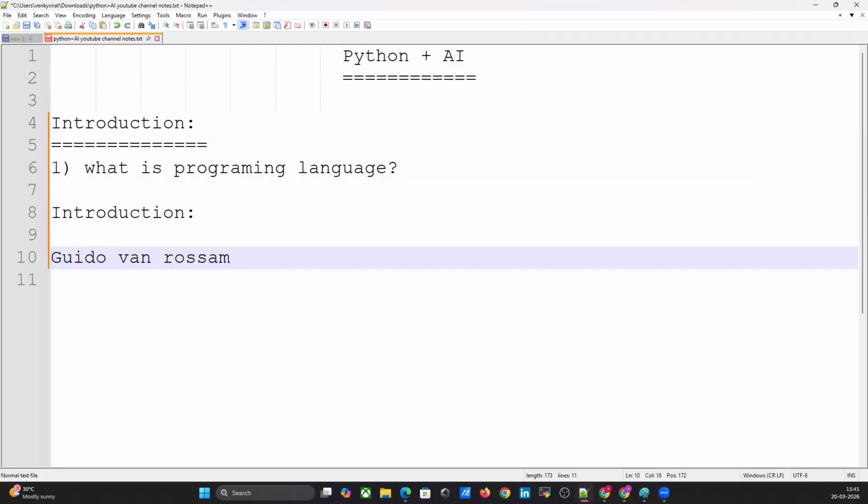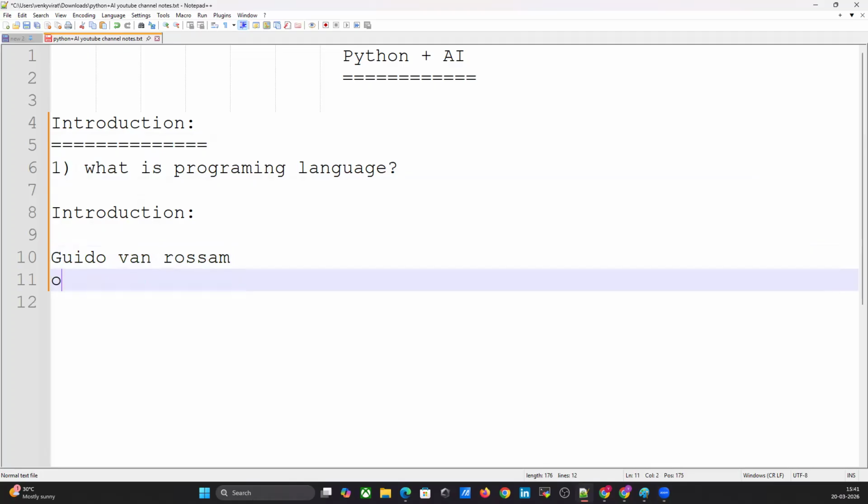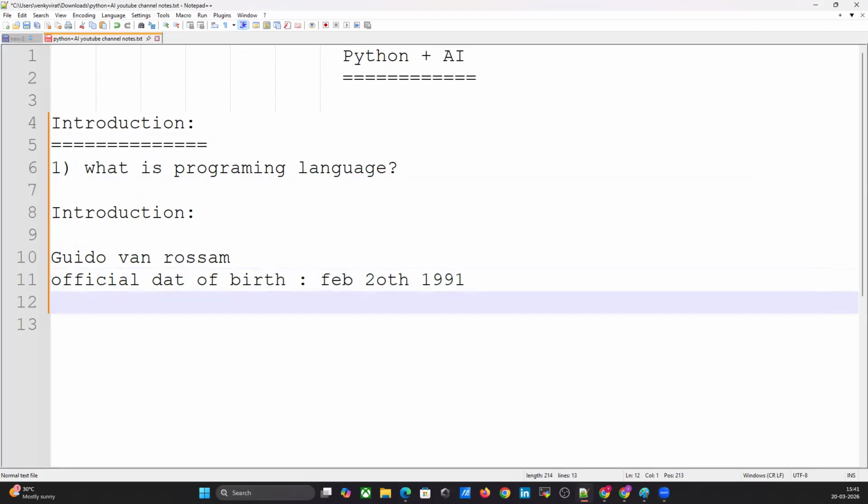But officially, Python was made publicly available in 1999. What is the official date of birth? February 20th, 1991. Okay, understood? Python is recommended as a first programming language for beginners.